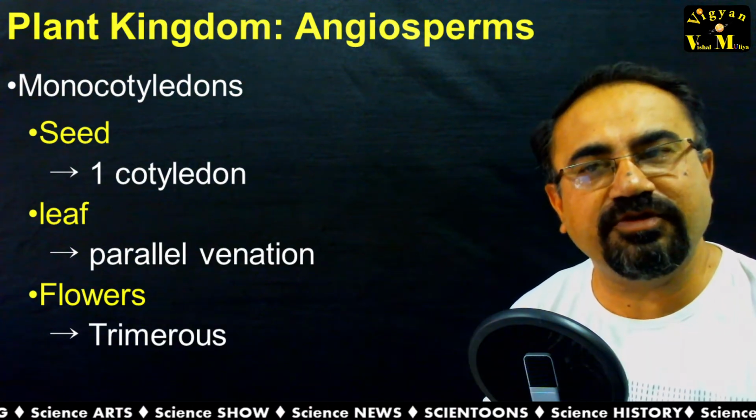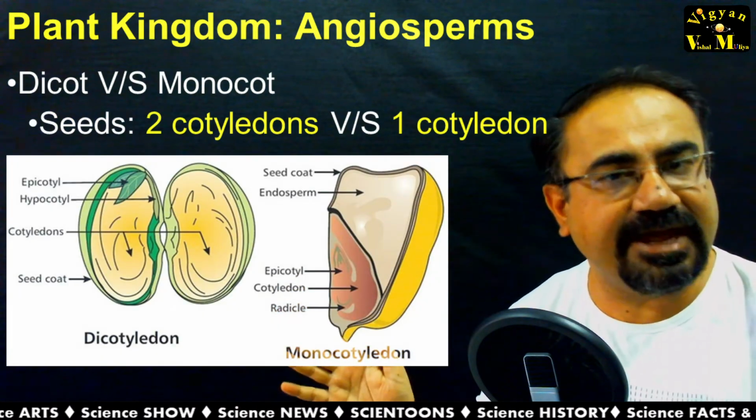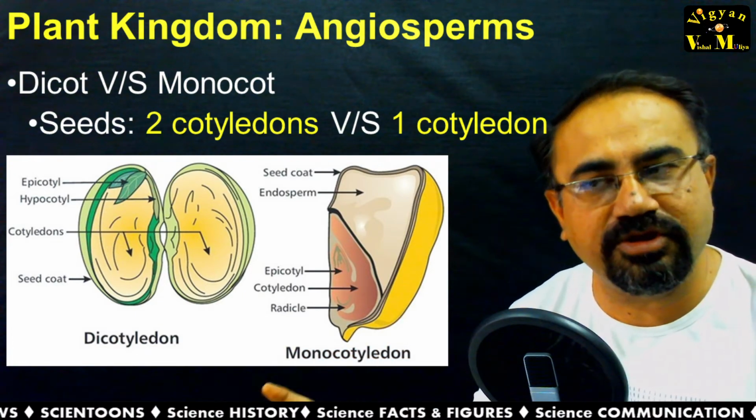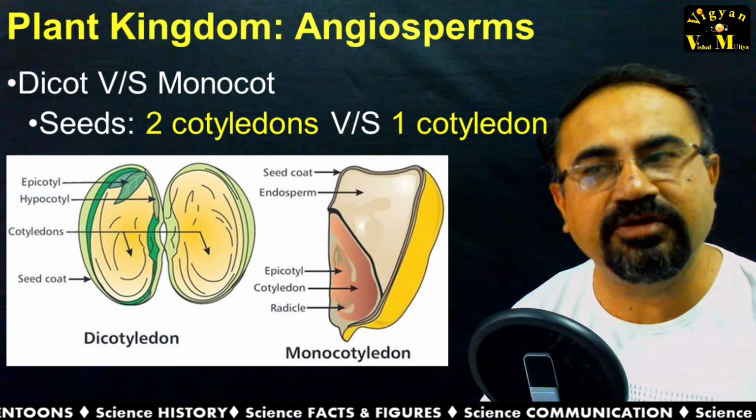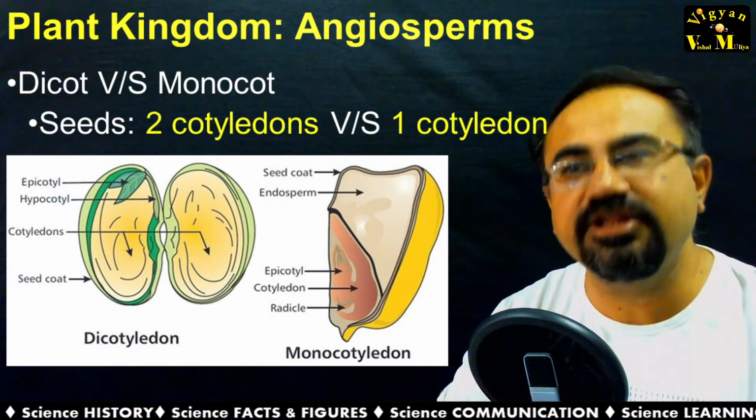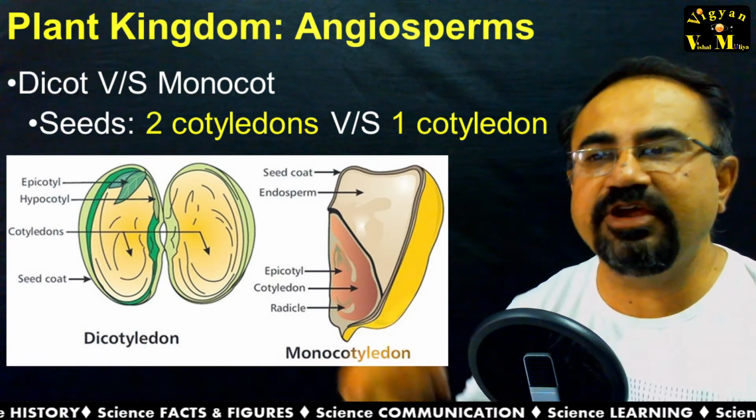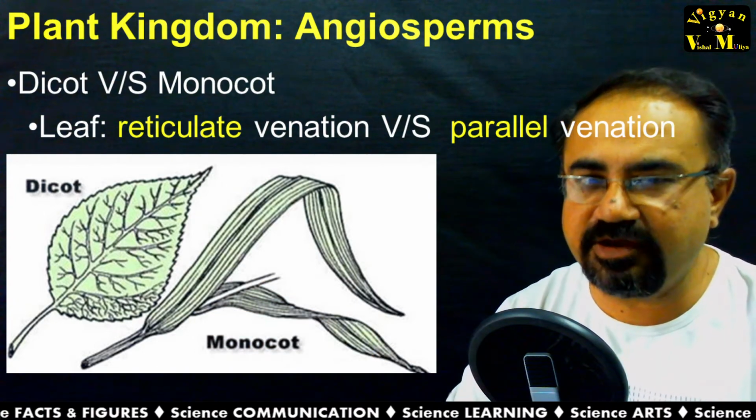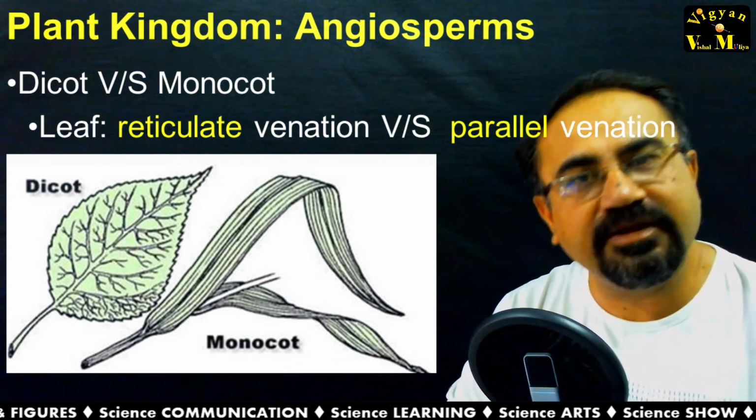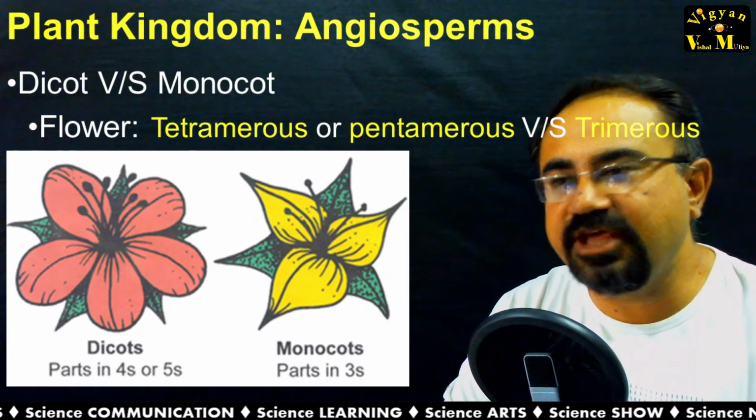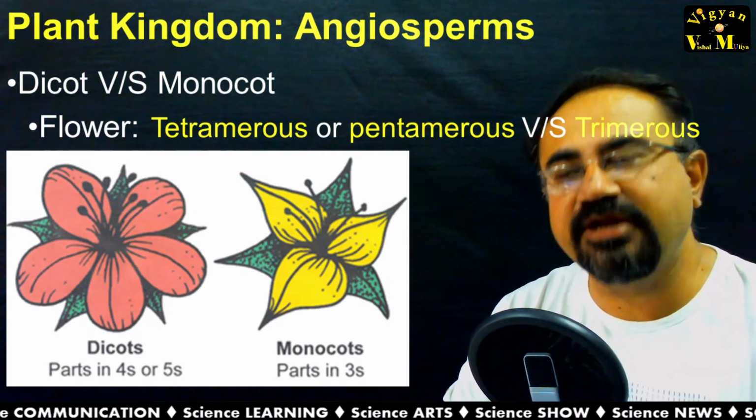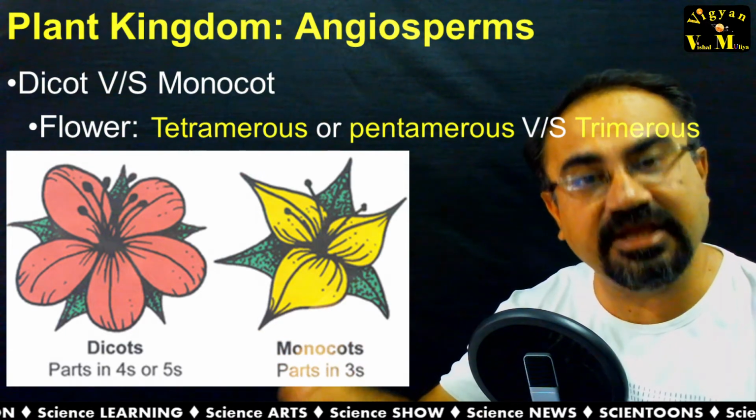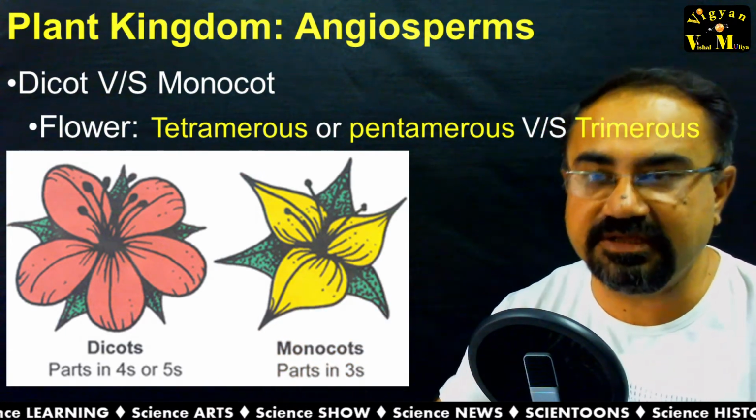Let me go through the photograph of each one. Here you can see the dicot and monocot comparison of the seeds, where two cotyledons are there in the dicot while a single cotyledon in the monocot. Same way in the leaf, reticulate venation as well as parallel venation can be seen, and tetramerous condition of the flower in dicot and trimerous condition, meaning the multiples of 3 in the flower parts, can be seen here in the monocot.